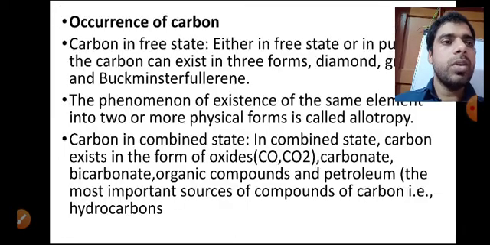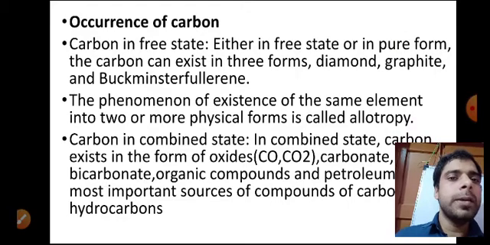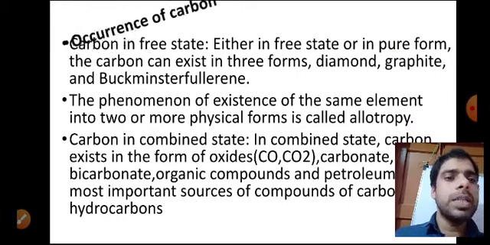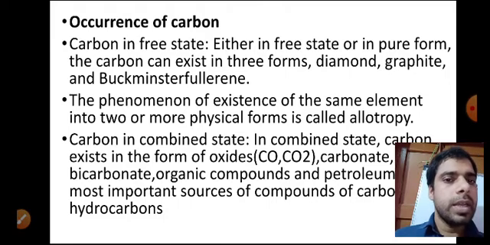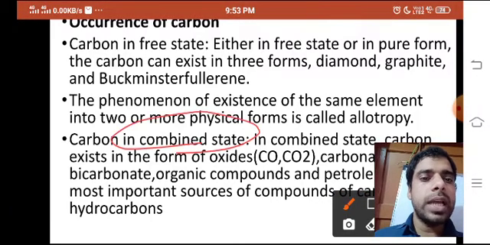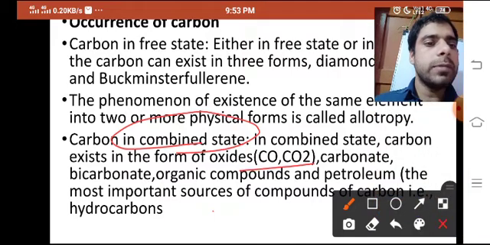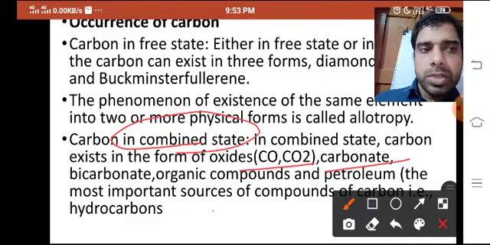Now, occurrence of carbon. Carbon in free state can exist as diamond, graphite, and Buckminster fullerene. Carbon in combined state is also there, as oxides of carbon, CO, CO2, carbonates, and bicarbonates, H2CO3, Na2CO3.